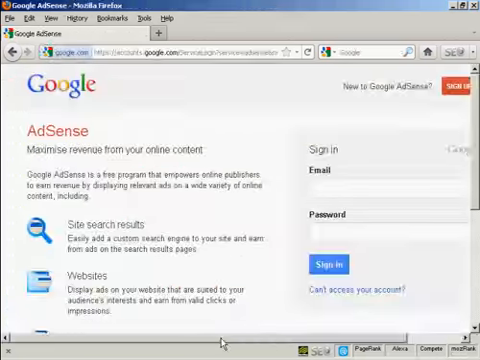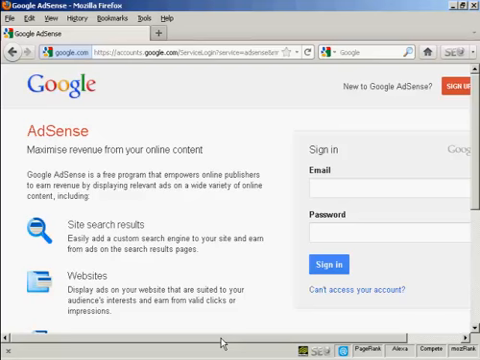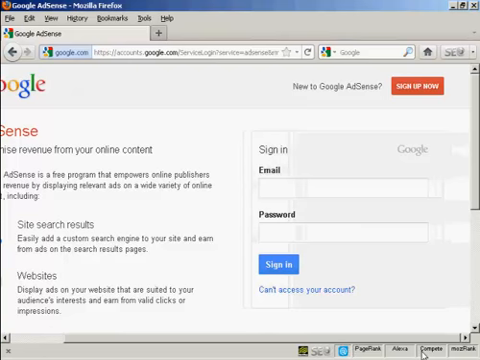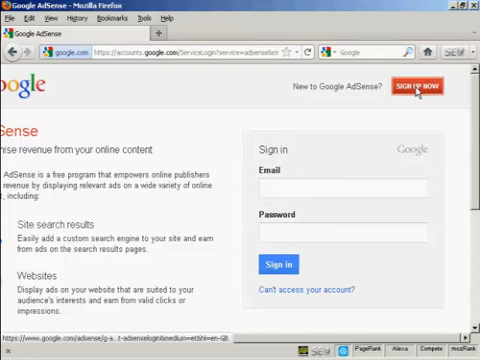You have to sign up for Google AdSense, and you come to this page here. It's quite a long URL, so if you simply type google.com/AdSense into your web browser, or do a search in Google for Google AdSense, you'll be redirected to this page. Now if you haven't got an AdSense account already, you can sign up on this page. Just click here on the button that says sign up now,